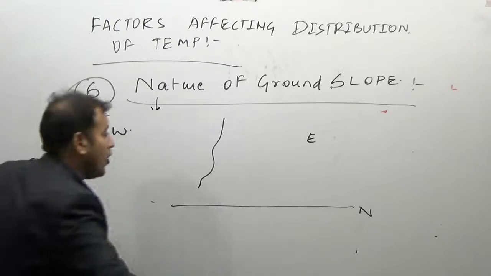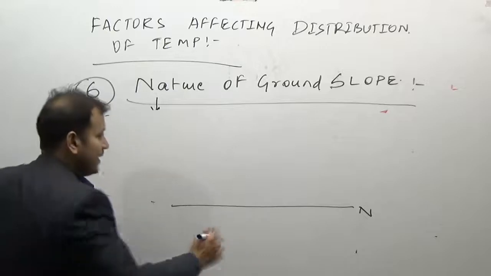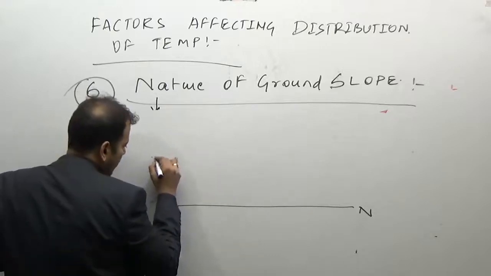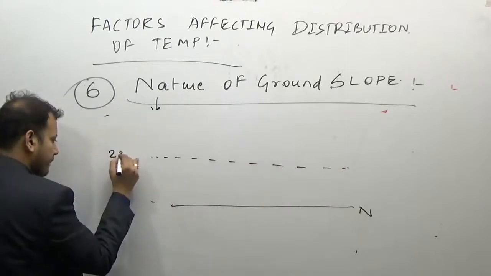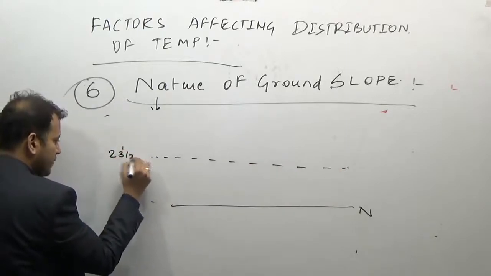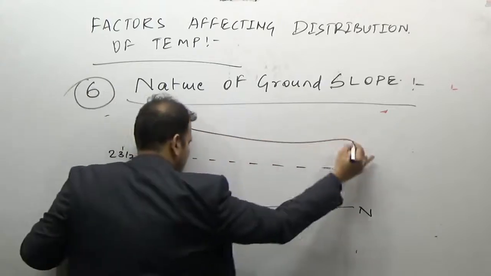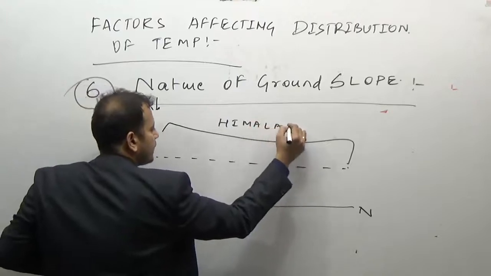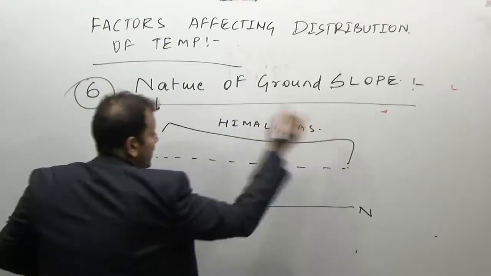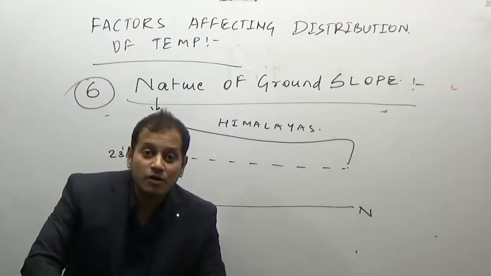Eastern part. Or we can say in the northern hemisphere, in the tropics, if this is the Tropic of Cancer, 23.5, if this is a mountain range, for example this Himalaya region, in the Himalayas, which part of the Himalayas is getting more and more amount of insolation?